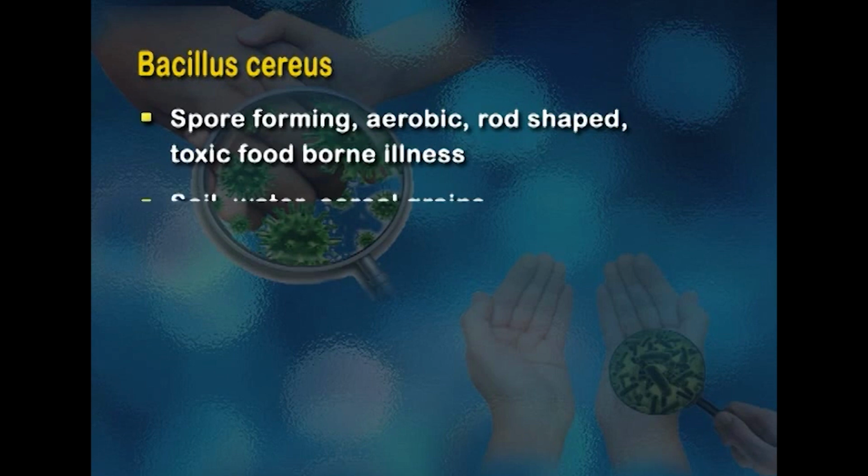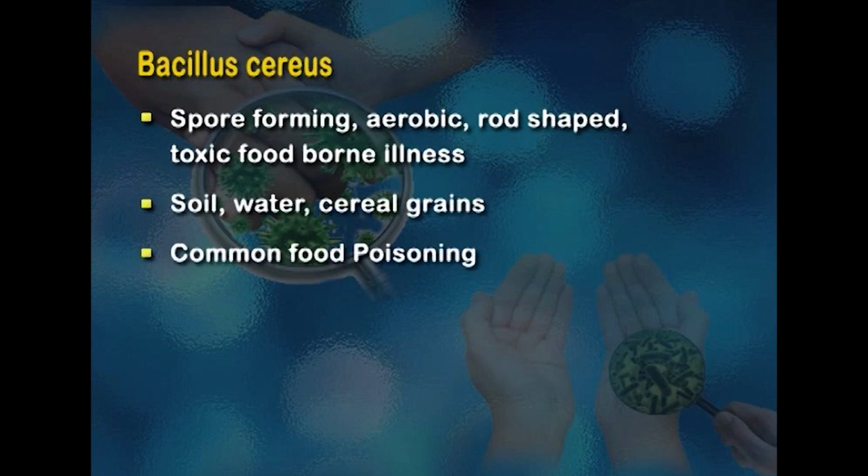Now this organism is present in soil, in dust, in water. It's also present on cereal grains. It's a very common kind of food poisoning, and it's usually seen when we consume cooked rice which is eaten the next day. So if rice is cooked and kept in the refrigerator, it's important to reheat it thoroughly before consumption to ensure that it is not containing Bacillus cereus. It's better to again pressure cook the rice and then consume it.